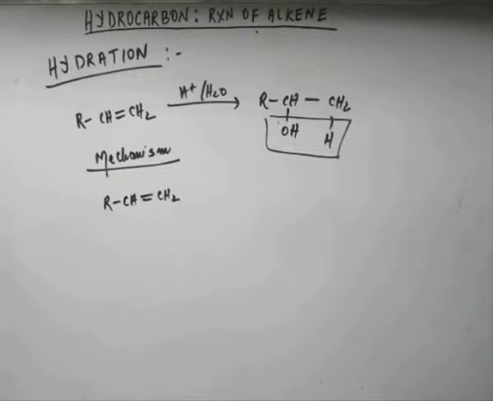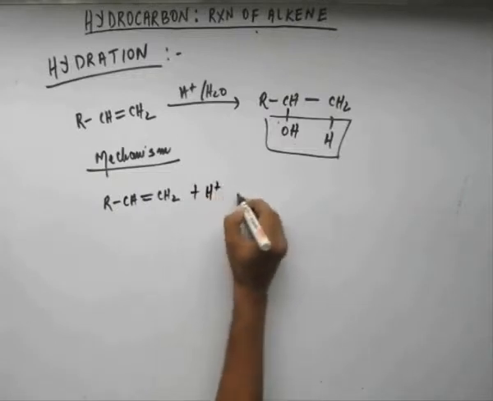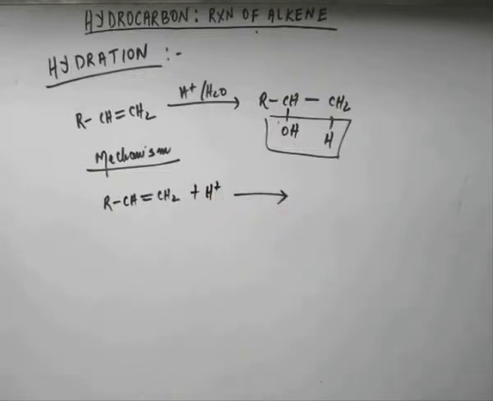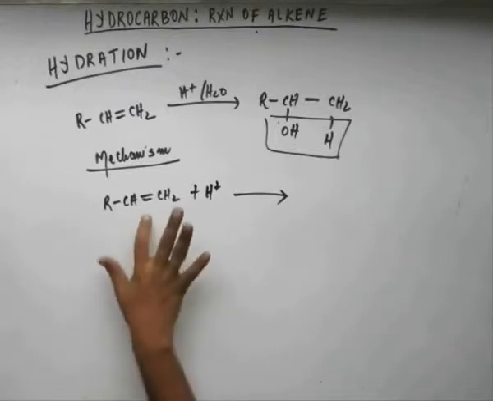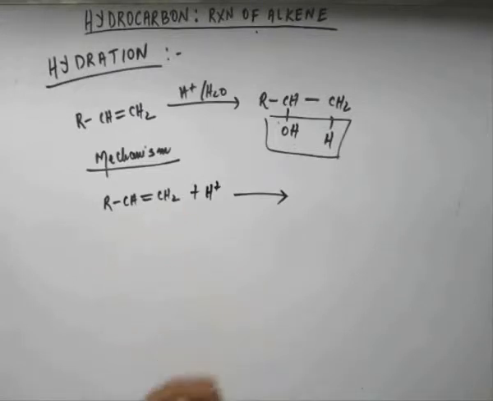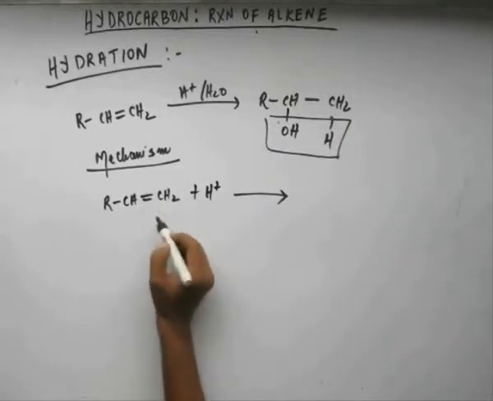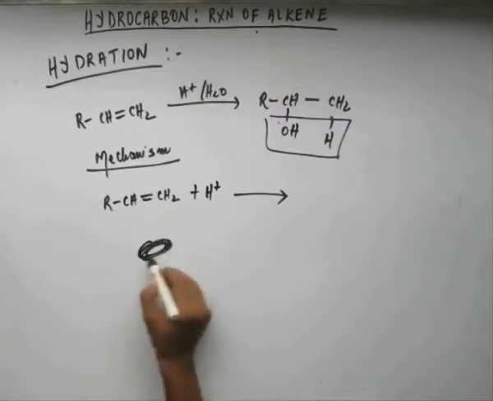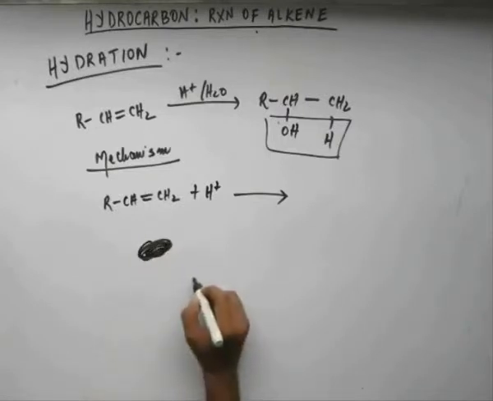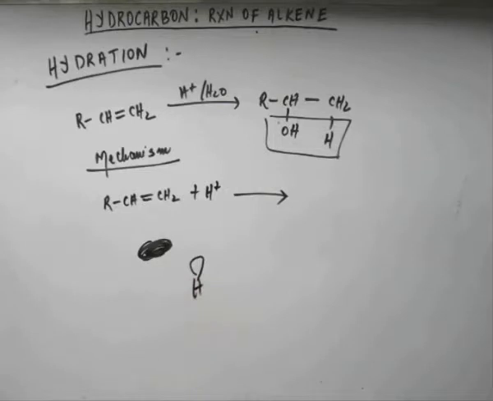So that H plus will come and ask for electrons from this generous alkene, and this generous alkene has lots of free electrons in the form of the pi bond. It will offer some of the electronic density to this hydrogen. So what exactly would happen is, you have electronic density in the form of the pi bond in the alkene, and you have a hydrogen and you have an empty orbital.